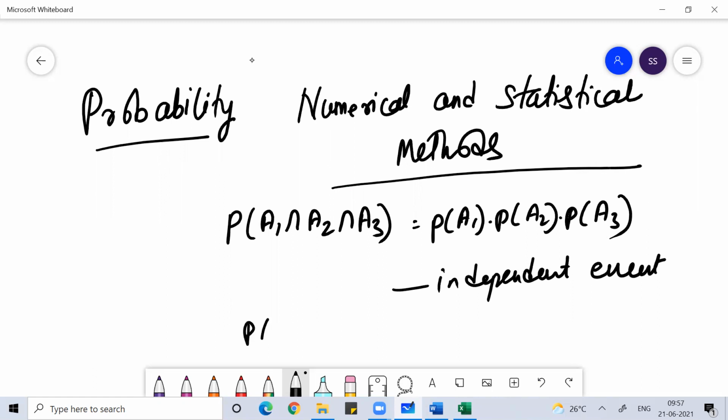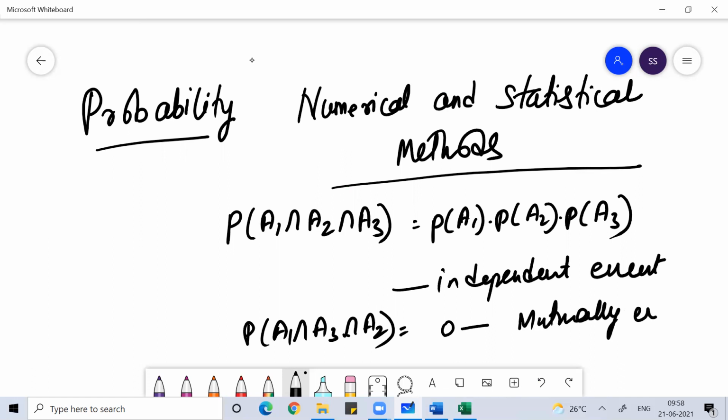If A1, A2, A3 are mutually exclusive events, where mutually exclusive means they can never happen together, then the intersection of A1, A2, A3 would be 0. I believe you know all this. Whenever we talk about conditional probability, we'll discuss what conditional probability is henceforth. I hope you people are understanding.